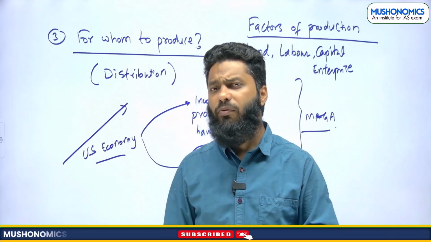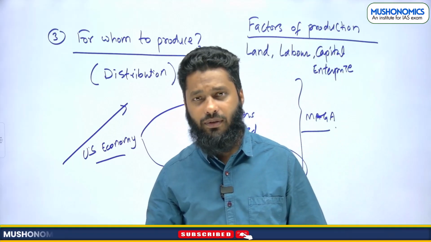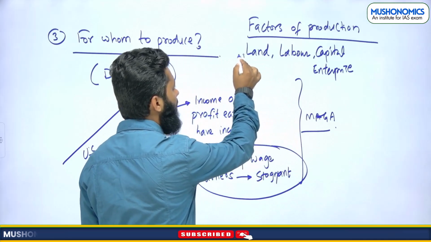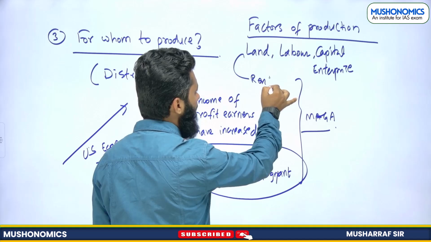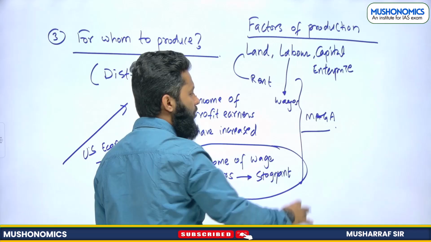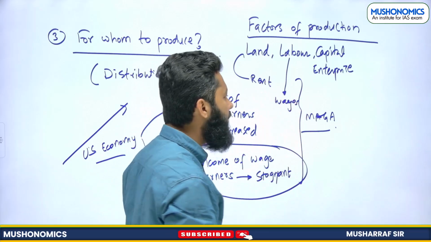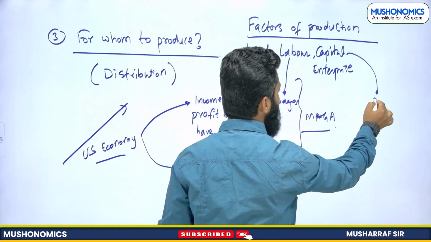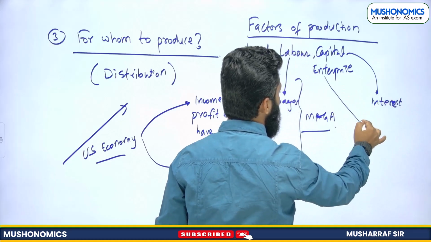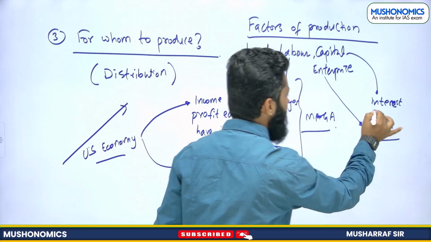Now when we talk about factors of production, who shall get more profit or a larger share, right? For land we have to pay rent, for labor we give wages, for capital you will be paying interest, and the entrepreneur or the enterprise will have their profit, right?